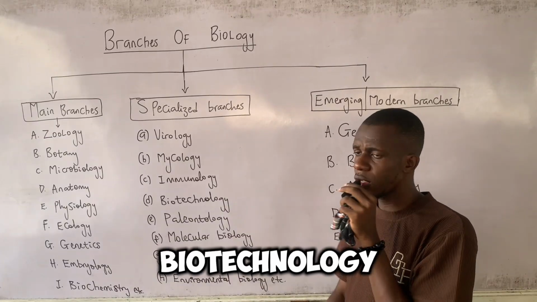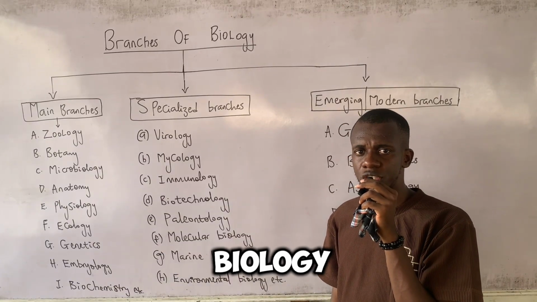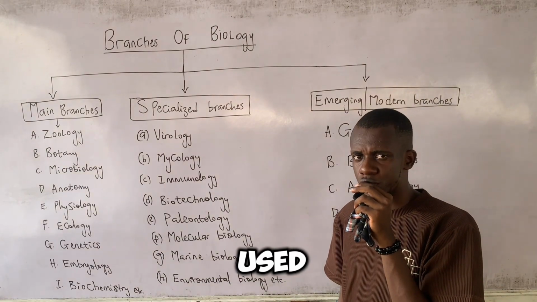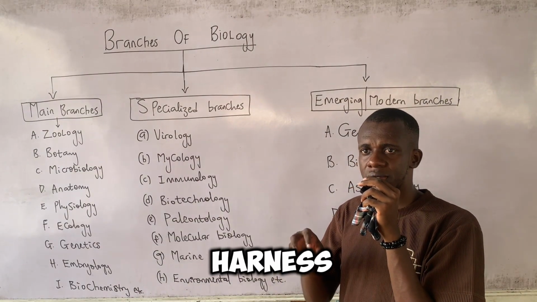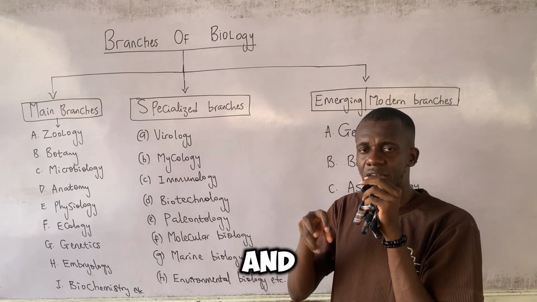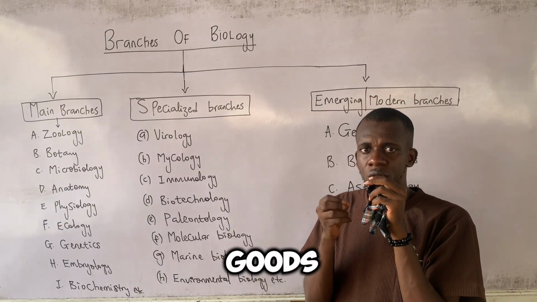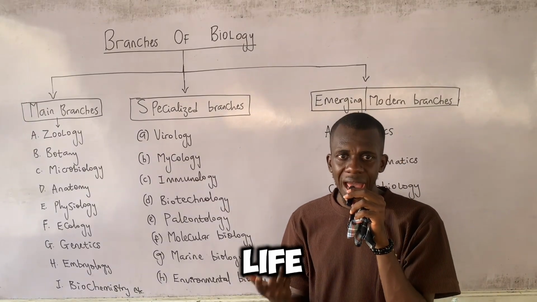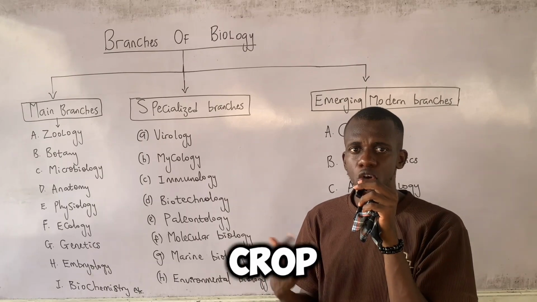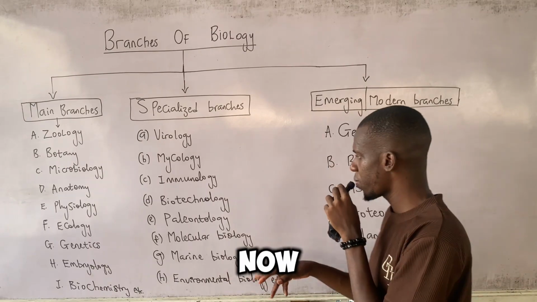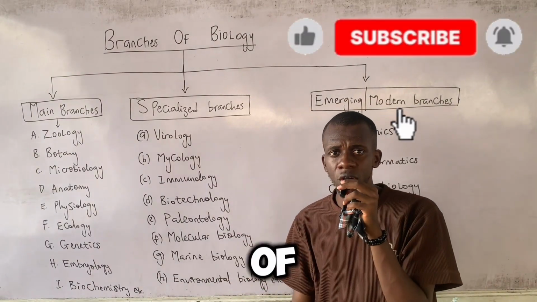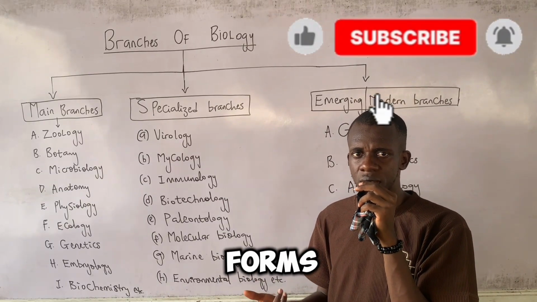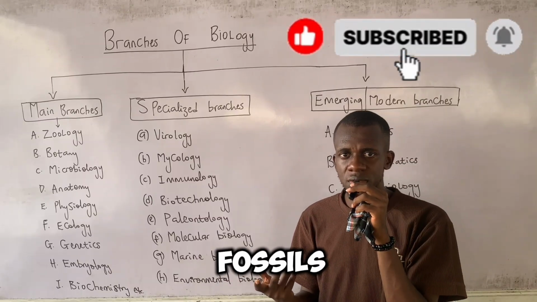Biotechnology is a branch of biology where technological processes are used to harness certain biological materials and transform them into goods or services to improve the quality of life of other things such as crop yield. Now we have paleontology. This is the study of fossils and life forms. That's paleontology, the study of fossils and life forms.